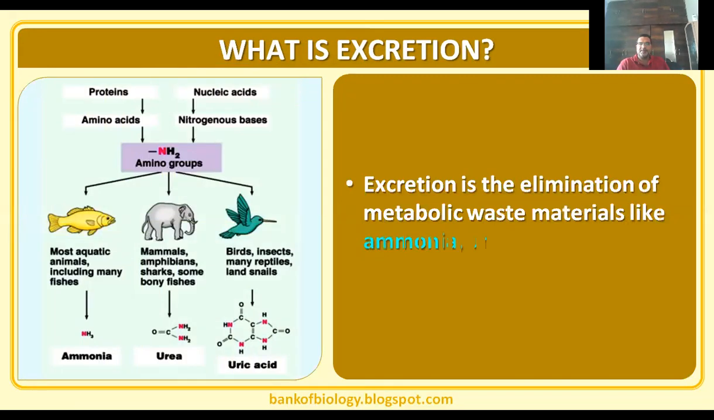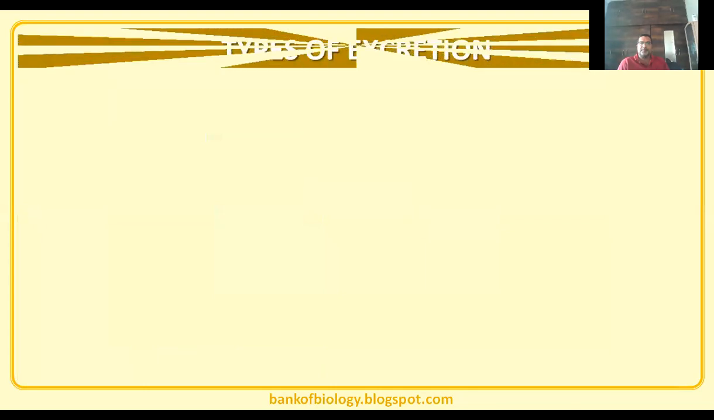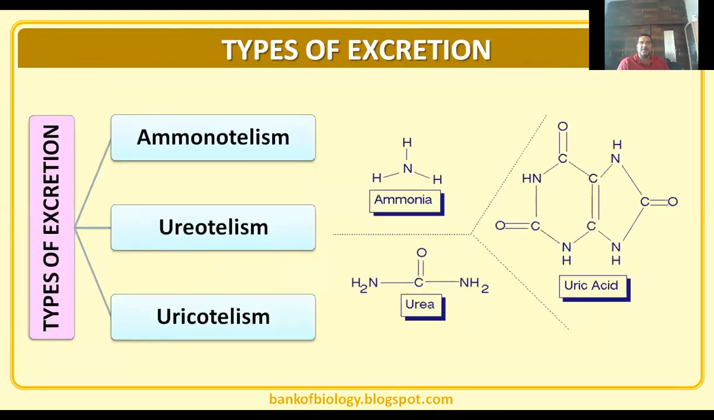So what is excretion? Excretion is the elimination of metabolic waste materials like ammonia, urea, and uric acid from the body. Based on the excretory material being eliminated, we can say ammonotelic animals, ureotelic animals, and uricotelic animals.